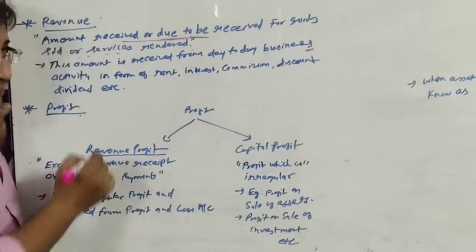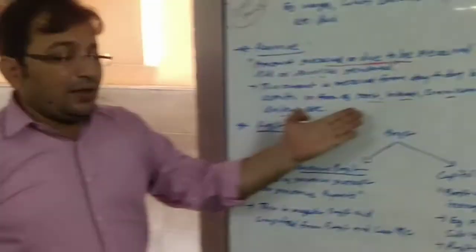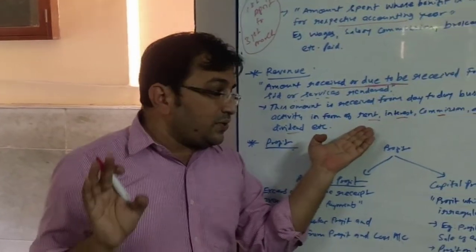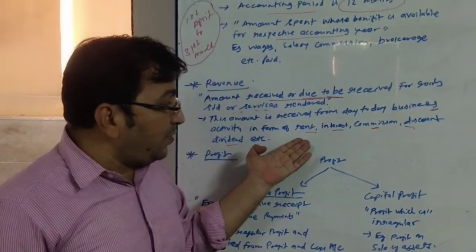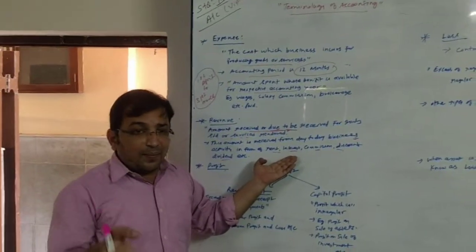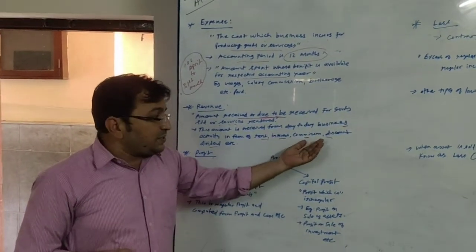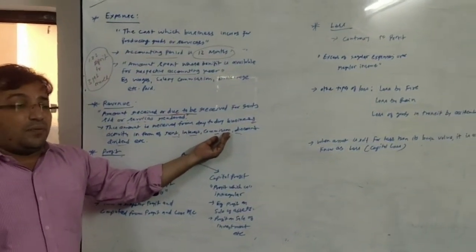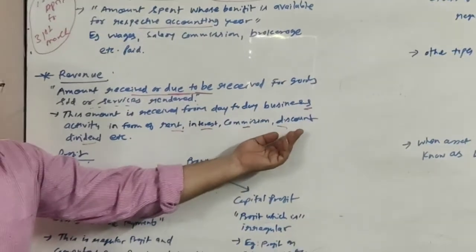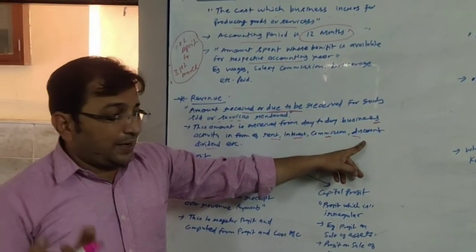What can be the example? Rent, interest, commission, discount, dividend. Rent, we very well know what is rent. We have given our premises to someone, any particular shop or premises, and we are getting rent on that. Interest, we have invested amount somewhere or we have deposits in the bank, we receive some interest on it. Commission, sometimes we are selling goods of someone on behalf of him and we are receiving amount as a commission from him. Discount, when we purchase goods, generally we receive discount from the supplier.